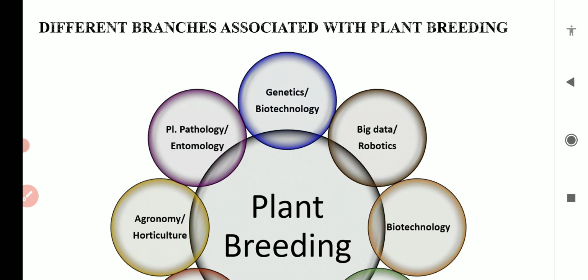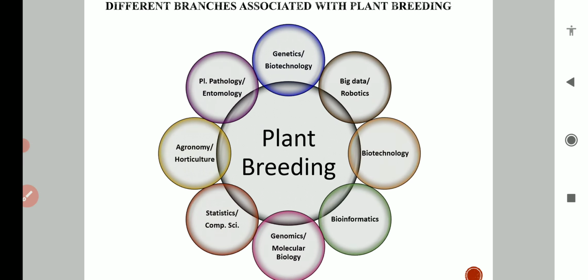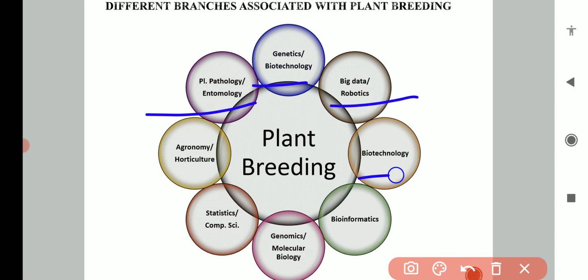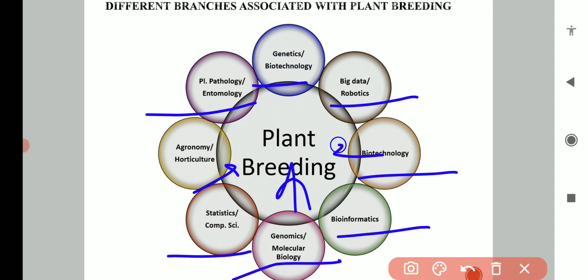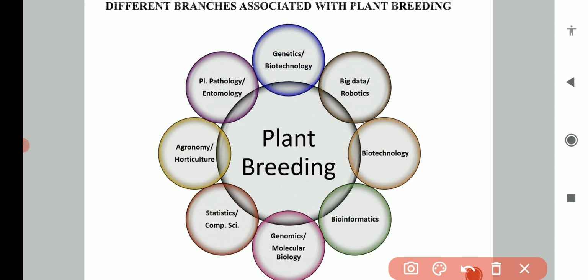Basically, there are various branches which are associated with plant breeding. Knowledge of all these branches of agriculture and science will be helpful to do better plant breeding. So what are these branches? Genetics or biotechnology.